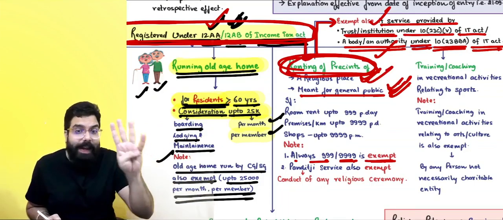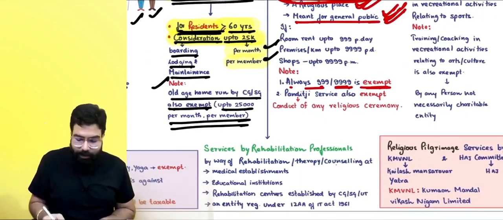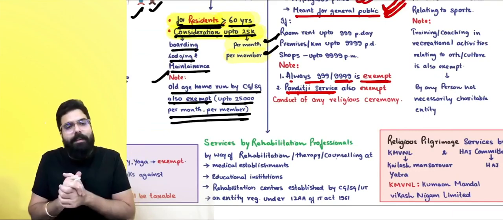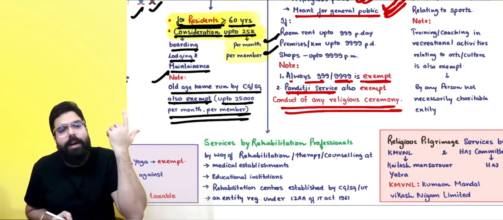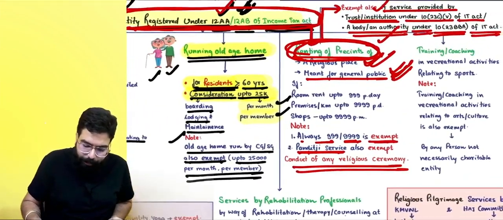Sir, shops up to 9999 per month, then it shall be exempted. Always remember one thing, if there is a Panditji who is going ahead and doing Panditji ka services, basically he is conducting any religious ceremony, and he charges an amount, that is also exempted. Okay, sir, point is clear.